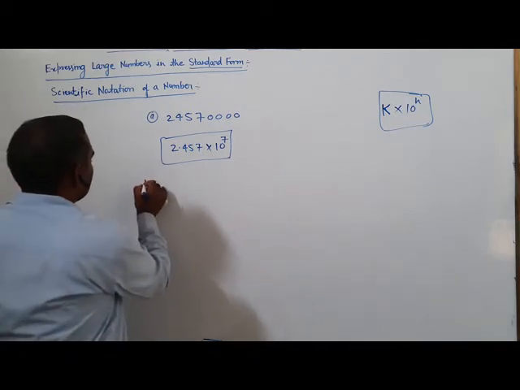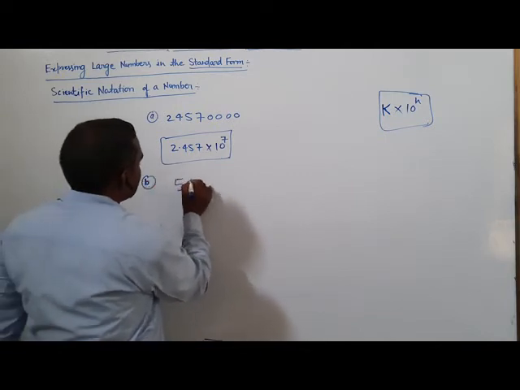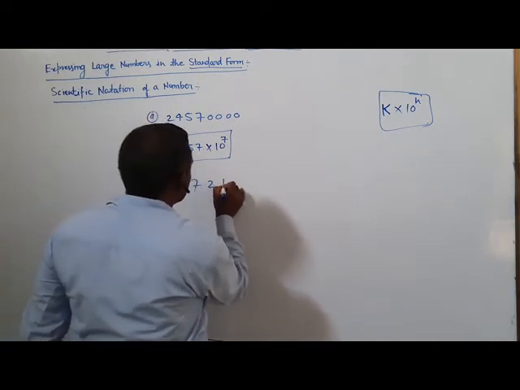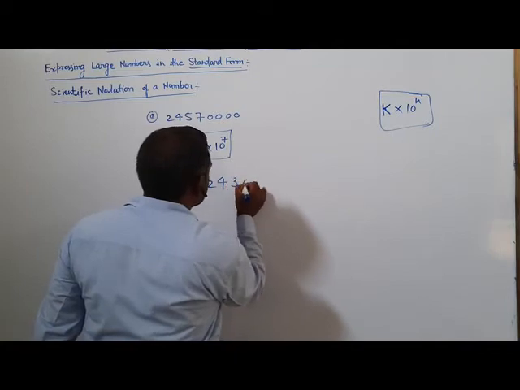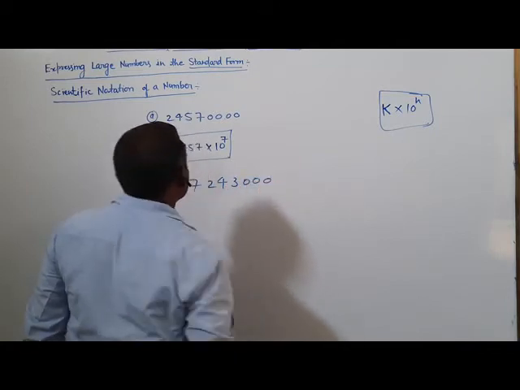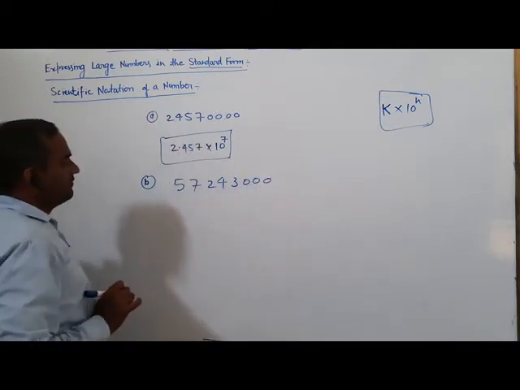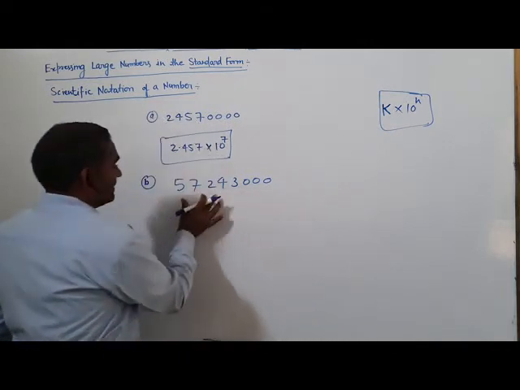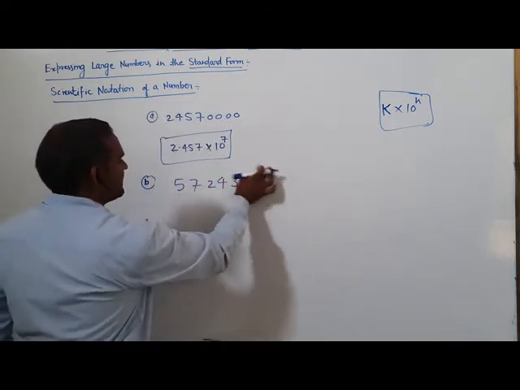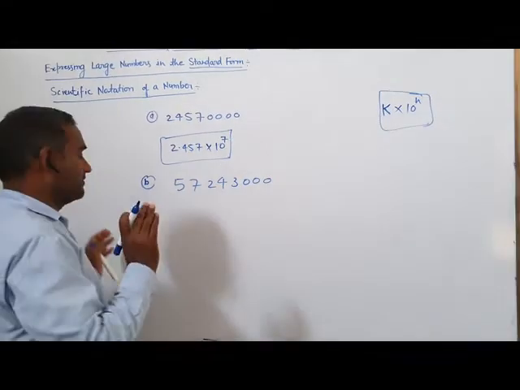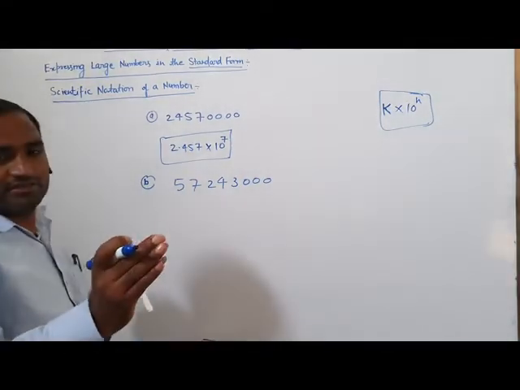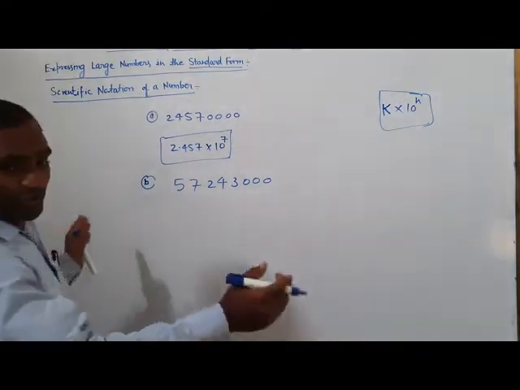Take an example B, 5724300. Here we have to convert the value of this. It will be changed into a value between 0 and 10, that is 1 to 9.